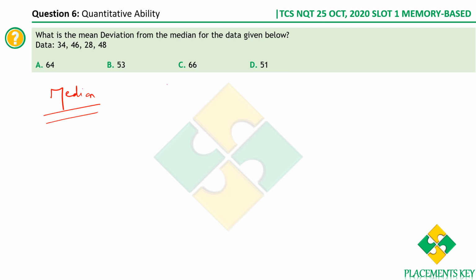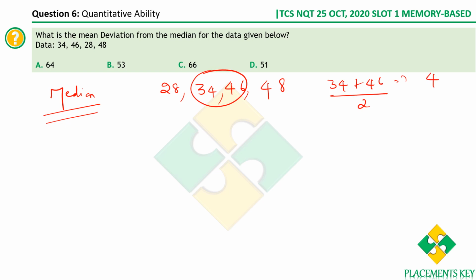We get 28 and then 34 and then 46 and then 48. Therefore, what is the median? Median is the average of the middle terms, which is 34 plus 46 by 2, and we get 40, because it's 80 by 2, which is 40. So we have got the median as 40.